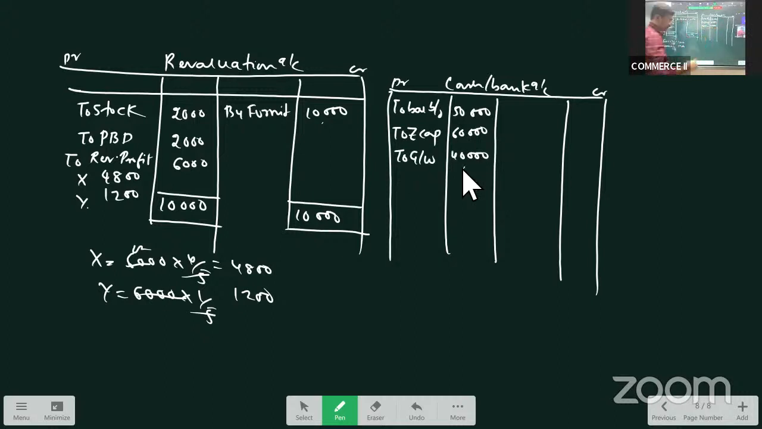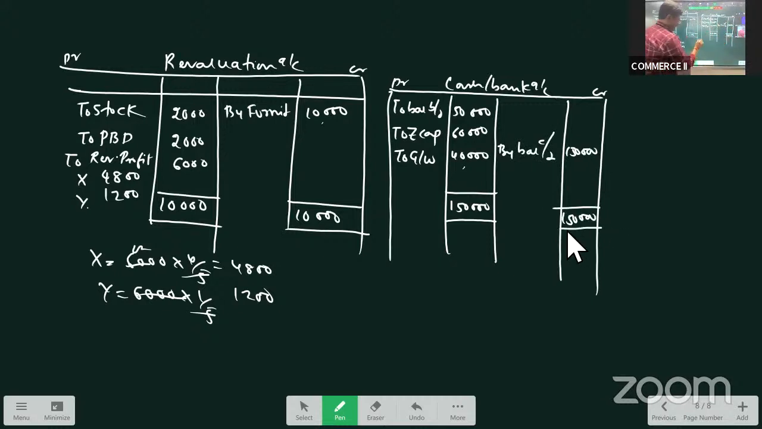See, he has given in a reverse order. He first gave goodwill. Z brings 40,000 towards goodwill and 60,000 as capital. And the goodwill is retained in the business. So there is no outflow. Now the cash or bank balance is 150. So by balance carried down 1,50,000.